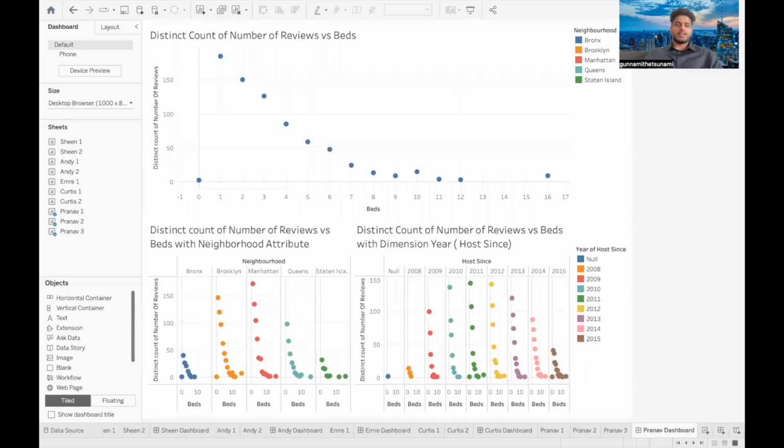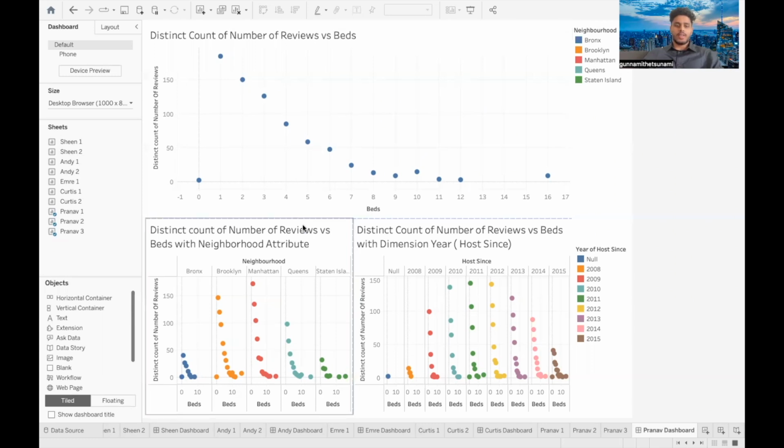For our last analysis, we wanted to see if there was a relationship between the number of beds and the number of reviews. To do this, we made a scatter plot with the number of beds as the independent variable and distinct count of reviews as the dependent variable. We also used the count distinct as a measure instead of count, because count distinct measures every individual value and it helps scale the graph better. Once this was done, we could clearly see that there was a negative relationship between beds and number of reviews.